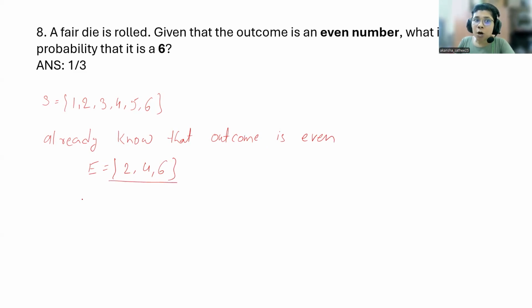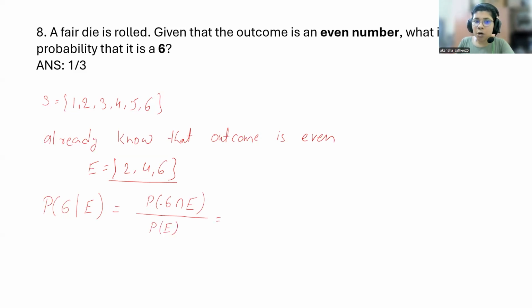Now, what is the probability that it is a 6? So, the probability of a 6 given E. So, you have to compute the probability of 6 given that the outcome is even. So what is the probability of, let me use the formula, 6 intersection E and the probability of E.